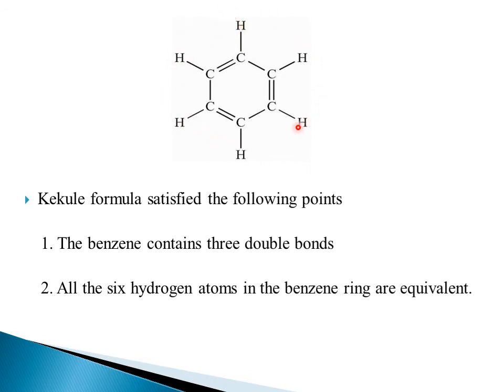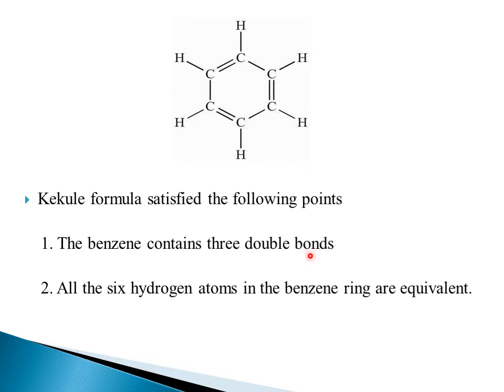That's why, as we discussed at one point, benzene when treated with bromine gives bromobenzene. This is the structure proposed by Kekulé. So does the Kekulé structure satisfy the above points or not? Whatever points we discussed in the previous slide, are all those points satisfied by Kekulé or not? So what are the points satisfied by Kekulé?